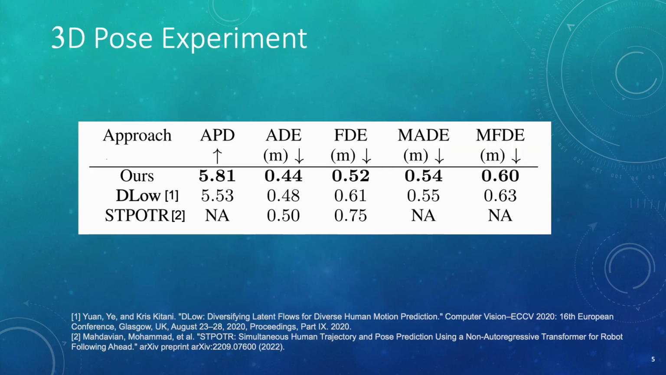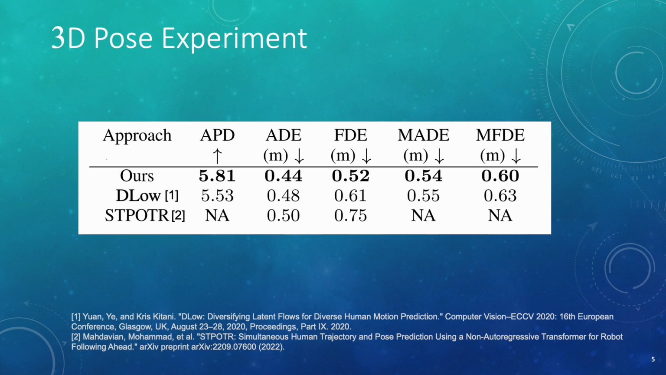In our experiment, we compare our system versus DLow and STPOTR. STPOTR is specifically designed for single human motion forecasting, while DLow is one of the state-of-the-art in diverse 3D pose prediction. In the first experiment, we compare our system using only 3D pose by predicting everything centered at the pelvis joint. We did this experiment as DLow is trained this way.